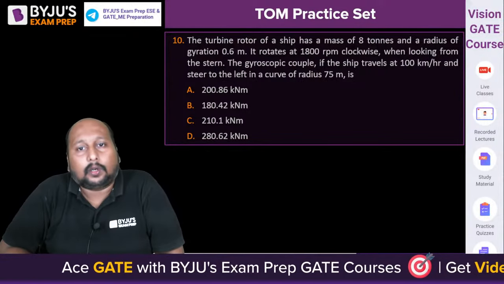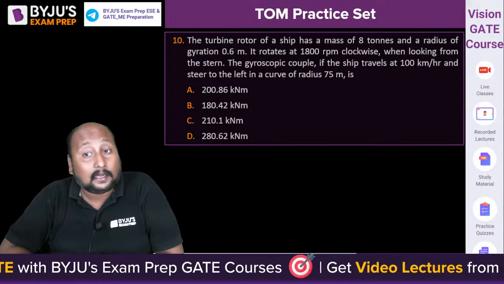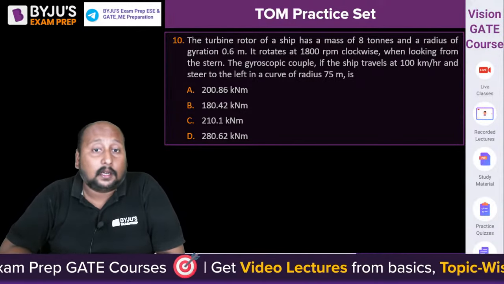The turbine rotor of a ship has a mass of 8 ton. The radius of gyration is 0.6 meter.